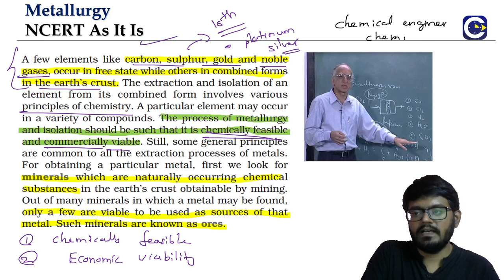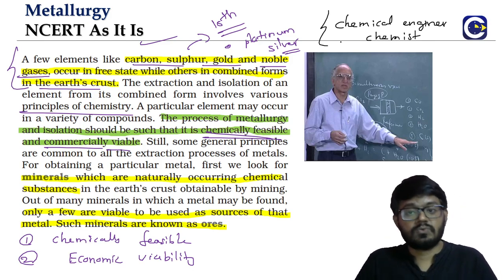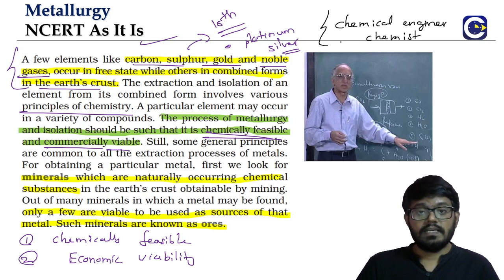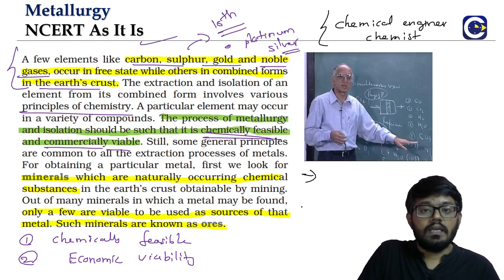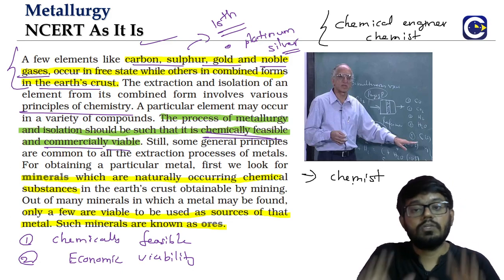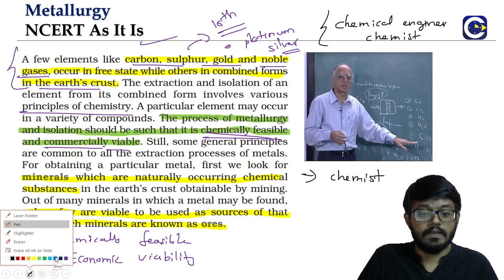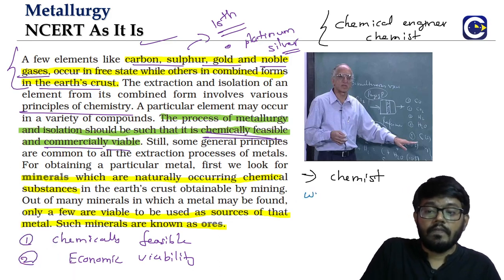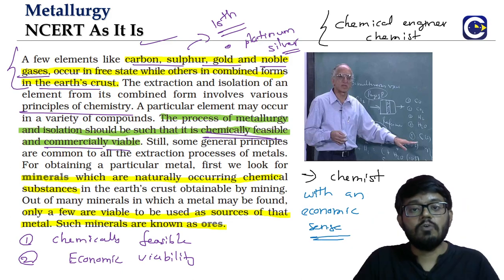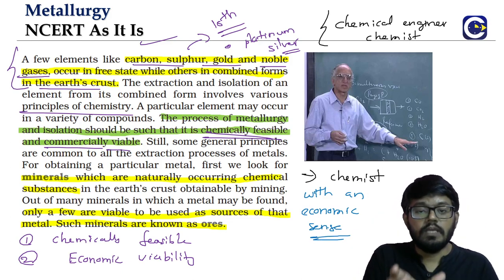Obviously he got a lot of responses from the students, but what he told us, I still remember it even to this day: a chemical engineer is a chemist, meaning he should have a sound understanding of the chemical principles. That is what we expect from a chemist, right? With an economic sense, meaning you should always be open to what economic sense it will make if we are choosing this process.